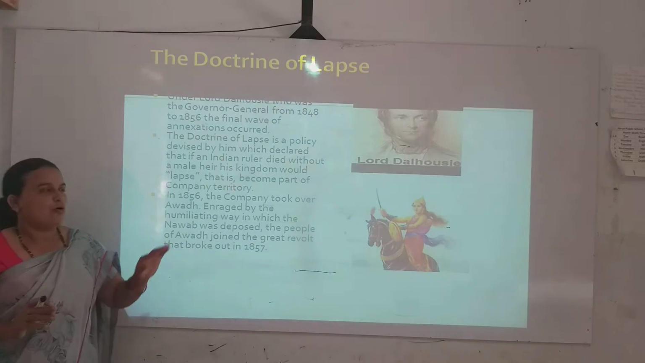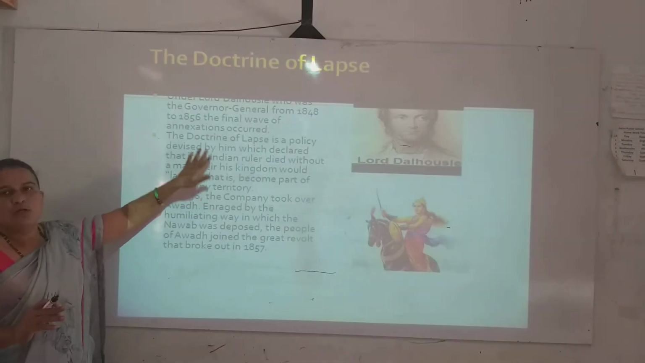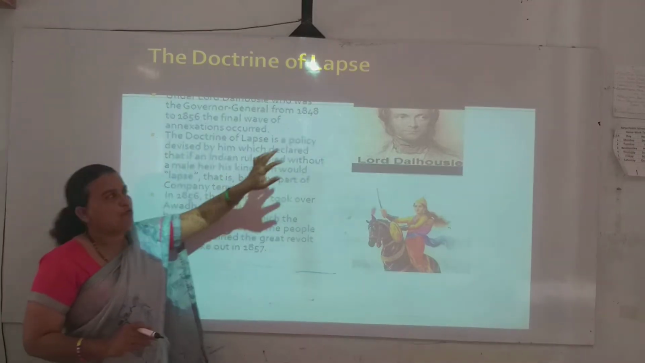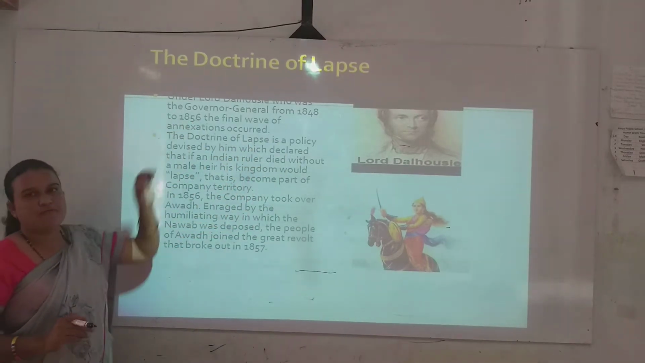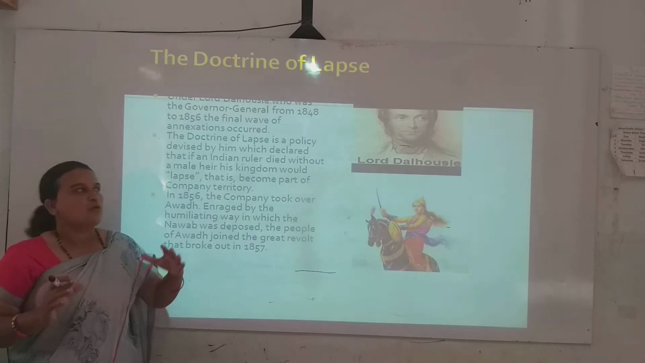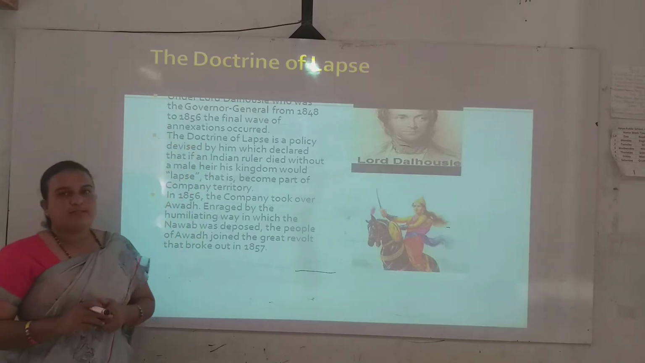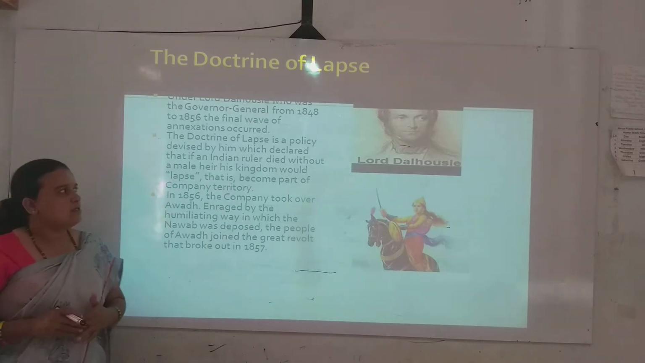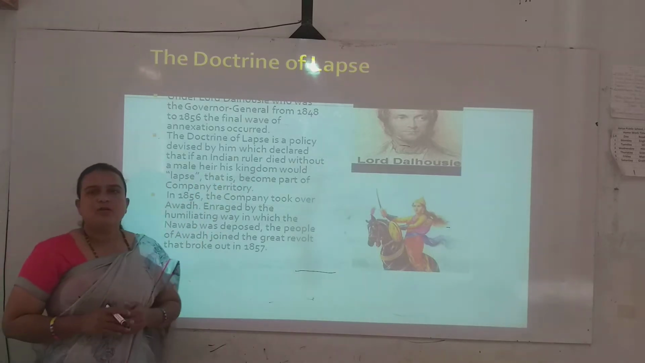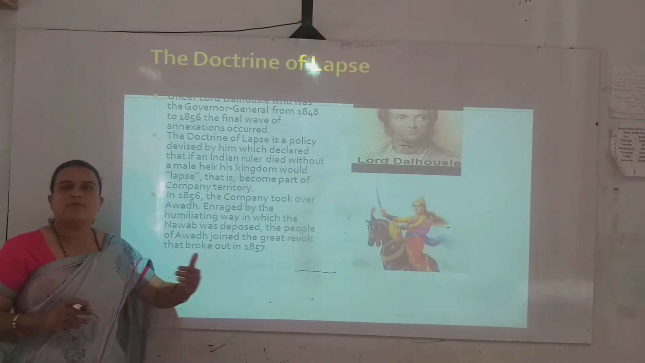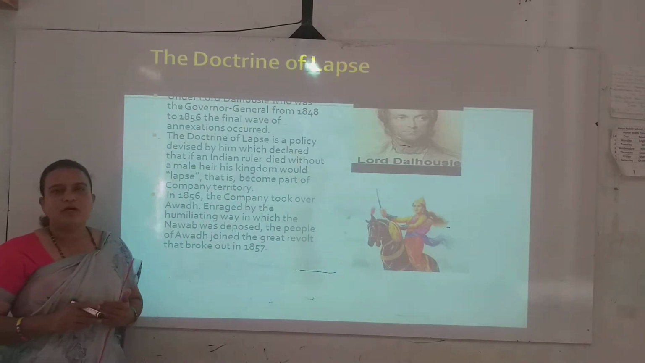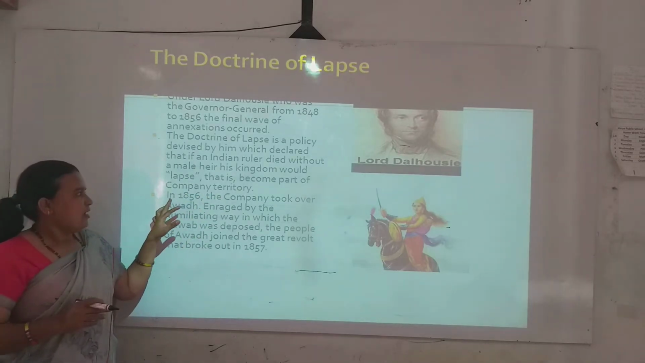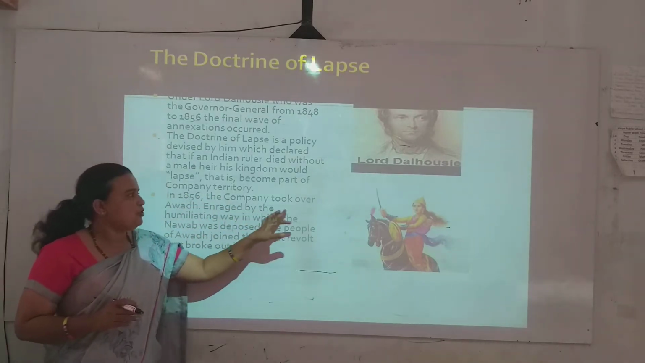So this, according to the doctrine of lapse, Governor General Lord Dalhousie, from 1848 to 1856, this final wave of annexation was introduced to the Indian states. If a ruler died without a son, his kingdom would be attached to the territory of the company.